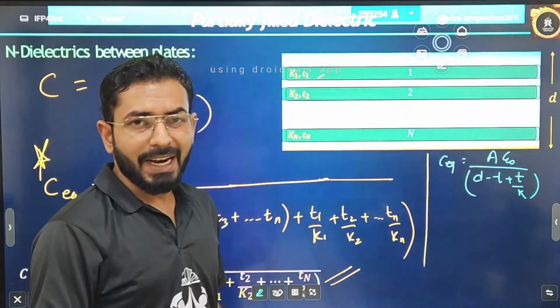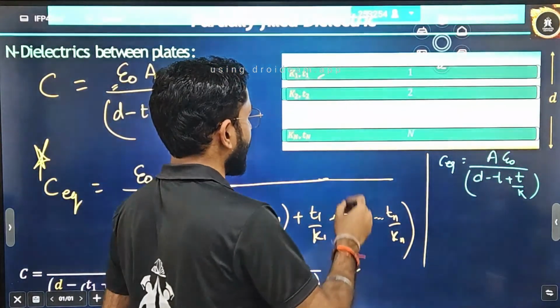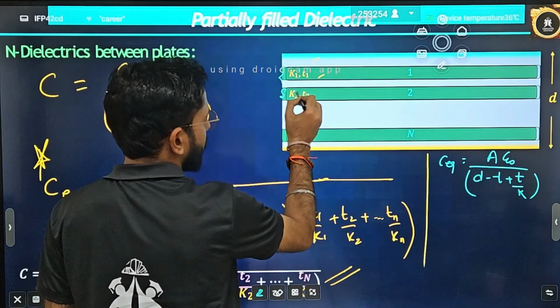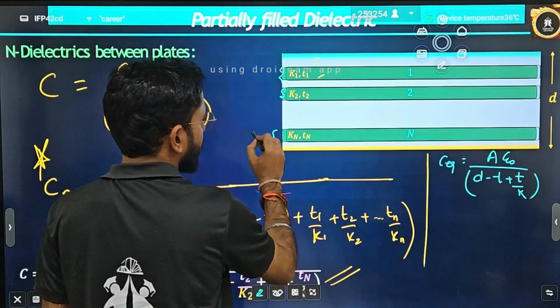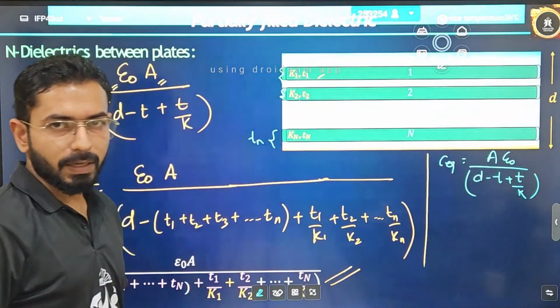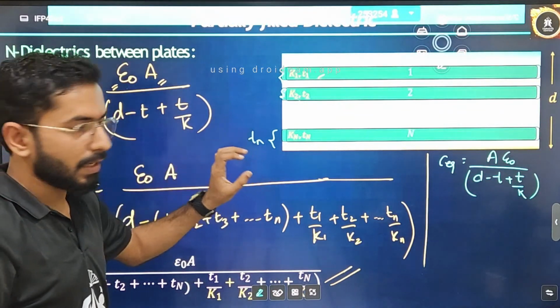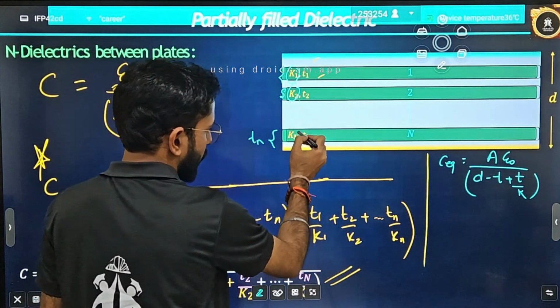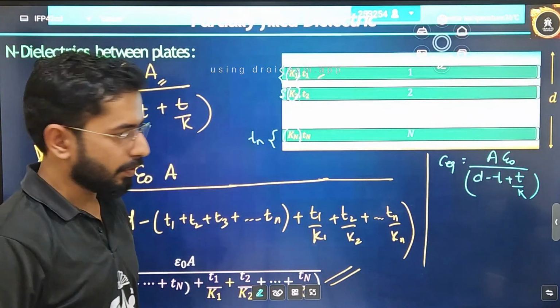Now if n number of dielectrics are added here, the first will have some thickness T1, the next some thickness T2, till Tn, and the dielectric constants are K1, K2, K3, K4, K5 until Kn. How do you write the same formula?